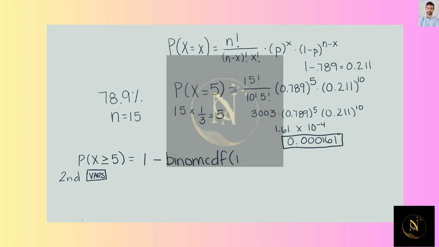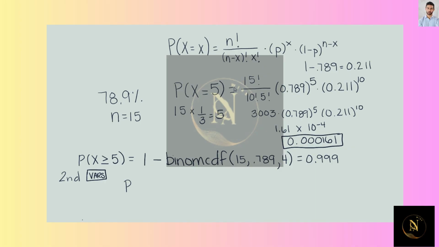The n is 15. Our probability for success of this one is 0.789. And we are looking for 4 because we want greater than or equal to 5. So we go 4 and less. And we subtract that from 1. And we would get 0.999. So almost 100%.